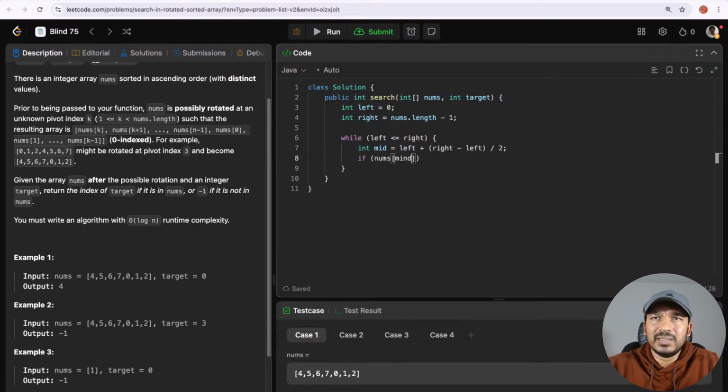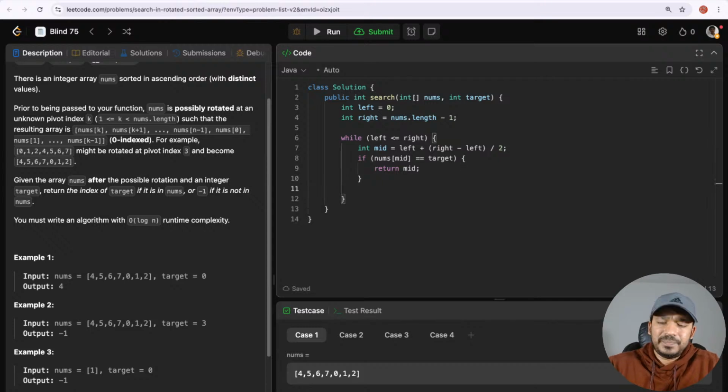If nums of mid is equal to target, then let's just return it as an integer. We need to return the index here. Given the array nums with possible rotation, return the index of the target. That's what they have asked. Okay, let's return the integer index as mid.